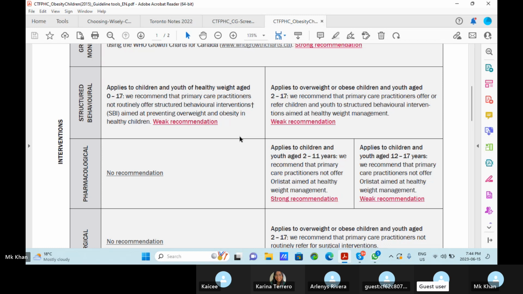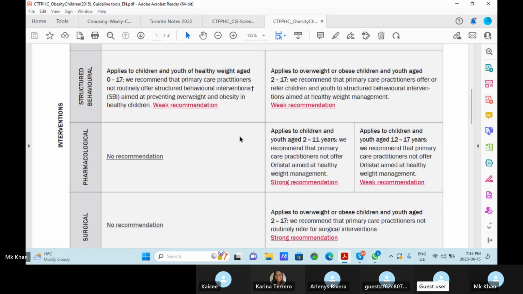We recommend that primary care practitioners not routinely offer structured behavior intervention, SBI, aimed at preventing overweight and obesity in healthy children. Now the next one applies to overweight or obese children and youth age 2 to 17.